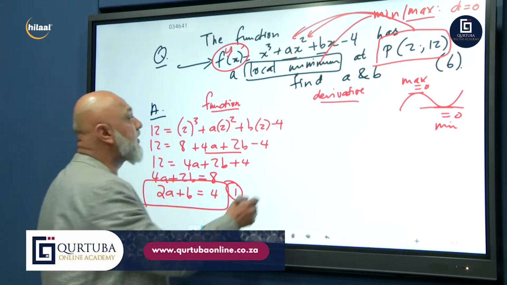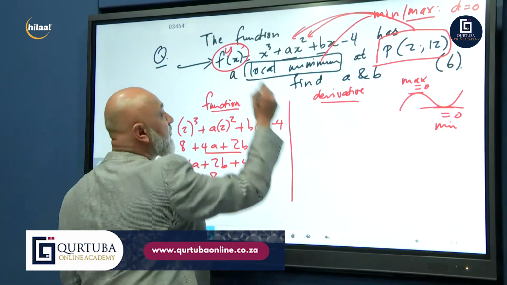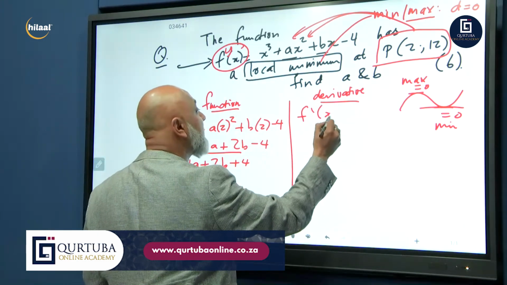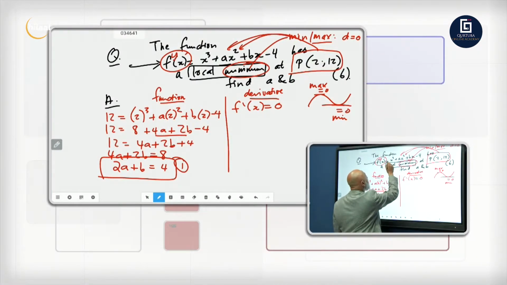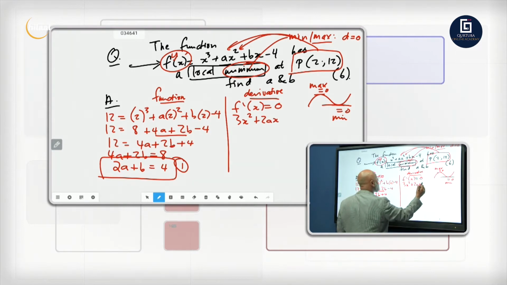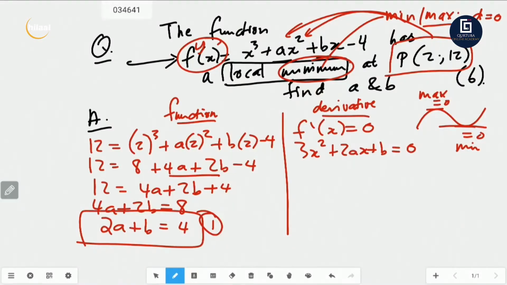Let's get a derivative equation now, guys. We say f dash x is equal to 0 for minimum or maximum. What's your derivative here? You're going to have 3x squared plus 2ax plus b is equal to 0. The 4 will fall away. You know it by now.